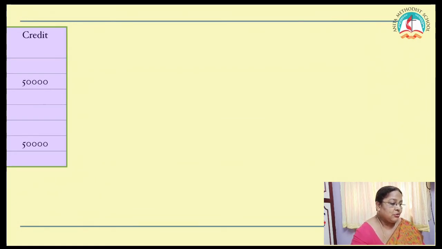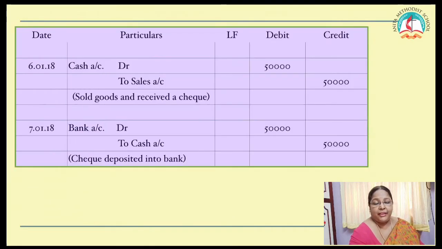Sold goods to C and Co. and check received. You have to be very careful when you receive a check. When you receive a check, it is just like cash in your hand. Only when you give a check, it is the bank that is going to settle the money. It is a bank transaction.